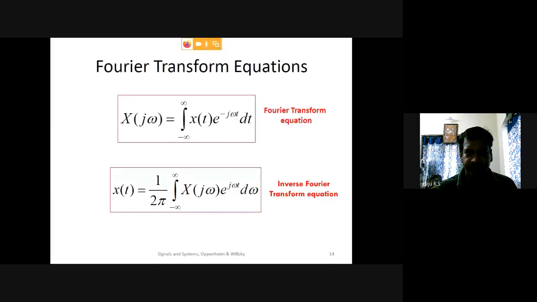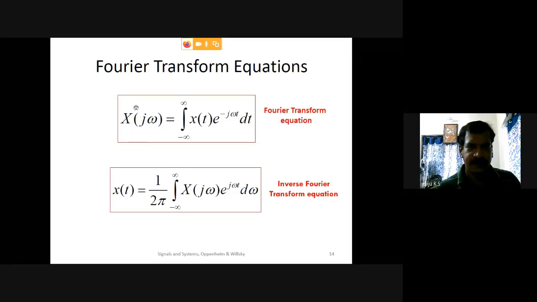So these are the two basic equations. First is the Fourier transform equation, X(jω) is equal to the integral from minus infinity to plus infinity of x(t) e raised to minus jωt dt. This is obtaining the Fourier transform, or we can say the frequency spectrum of the signal.